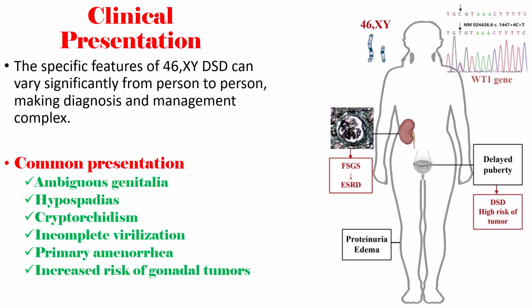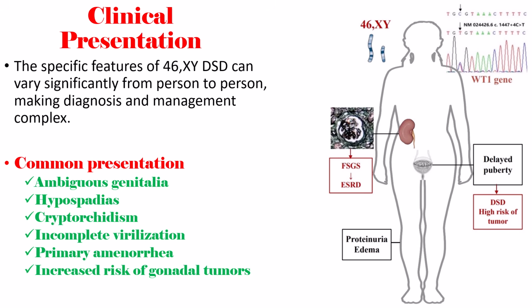The specific features of 46 XY DSD can vary significantly from person to person, making diagnosis and management complex. Most of them have ambiguous genitalia. The external genitalia may not be clearly male or female. A penis that is smaller than expected for a male, micropenis, can also be present. A birth defect where the opening of the urethra is not at the tip of the penis, called hypospadias, can also occur. The other clinical presentation is cryptorchidism, or undescended testes, and also incomplete virilization.